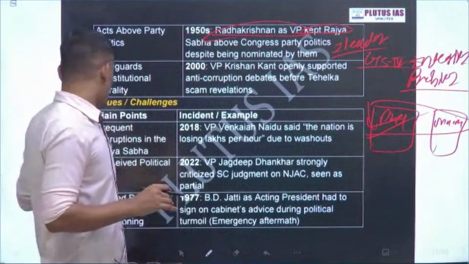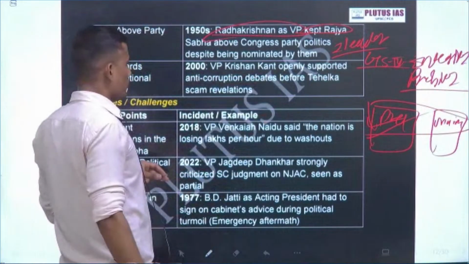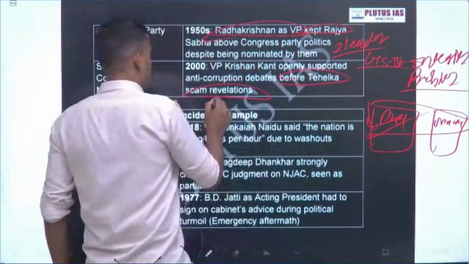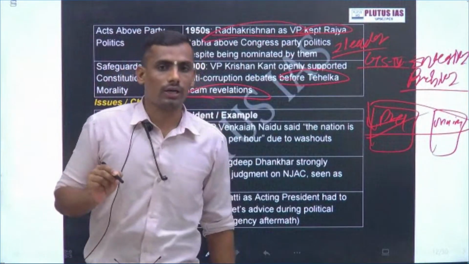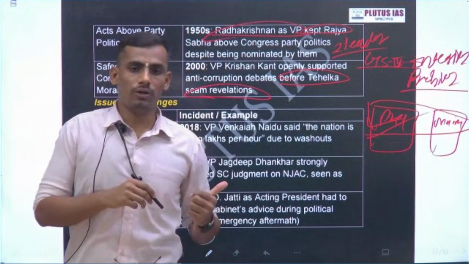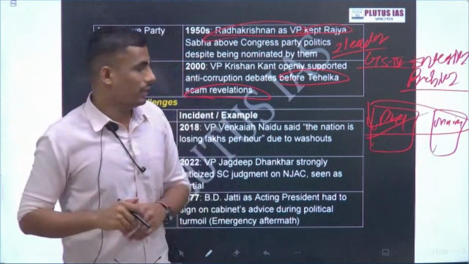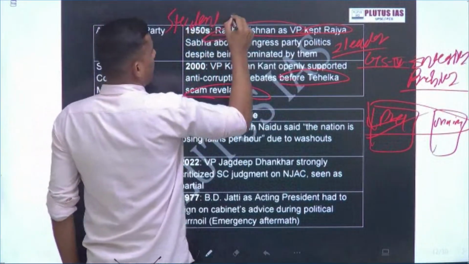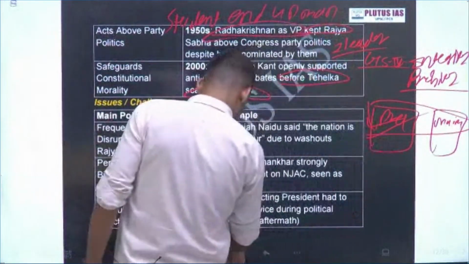Okay, now come to the pursuit of political issues, such as constitutional morality. VP Krishan Kant supported the anti-corruption debate. Okay, best example. If you see any lecture of any class or anyone, if you find such an example, mark my words and let me know. You will not find it, because these are not the so-called manufactured answers. And what happens generally, students end up with manufactured answers.